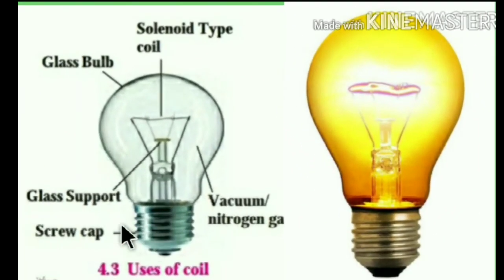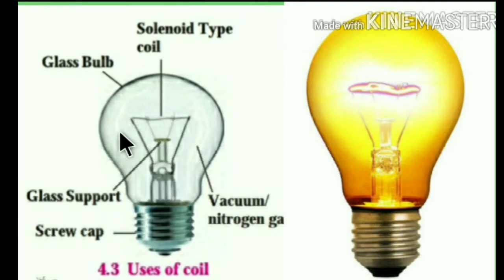Let us see the structure of the electric bulb, or the use of the coil in the electric bulb. This is a screw cap, which we fix in the holder. This is the thin glass bulb. This is the glass support for the filament or the coil.